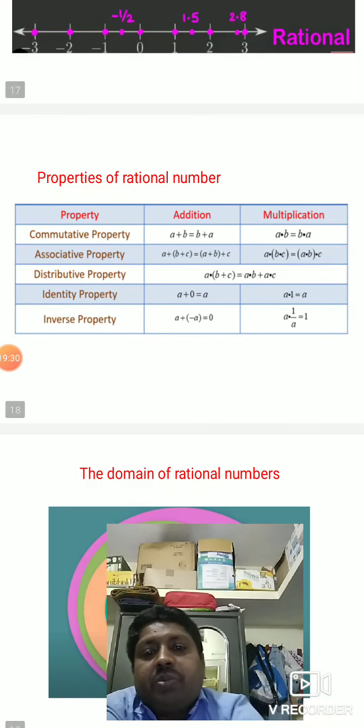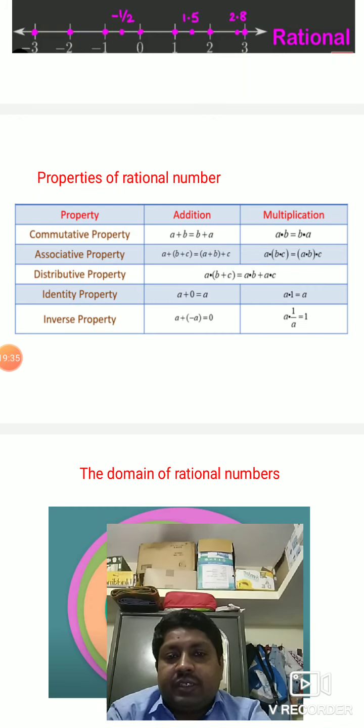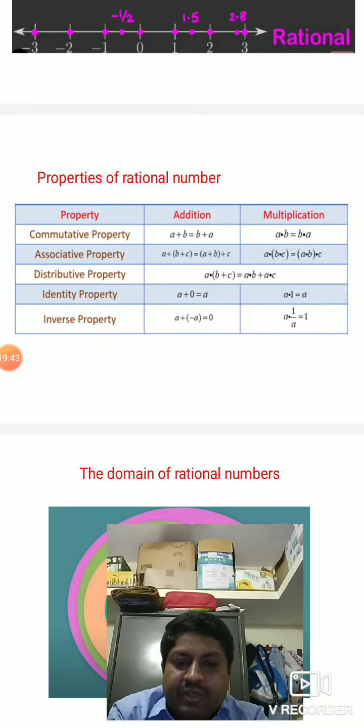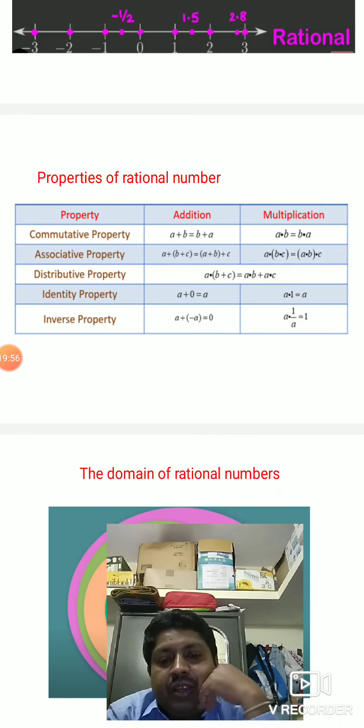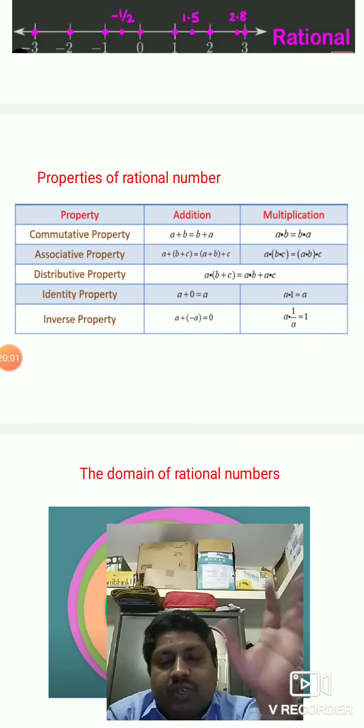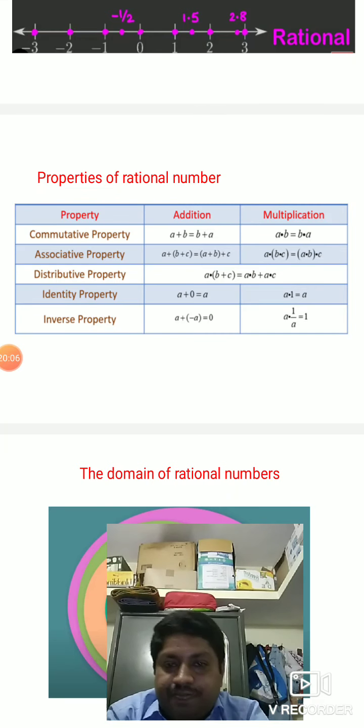Now let us see the properties of rational numbers. What are the properties you have? Commutative property: a plus b is equal to b plus a. One example, 3 plus 4. What is the value of 3 plus 4? 7. Then 4 plus 3 is also 7. So this is what we call commutative property. It holds for addition and multiplication. What is multiplication? a into b is equal to b into a. For example, 6 into 7 is 42, and 7 into 6 is 42. So that is a commutative property. Reversing also, you will get the same answer.